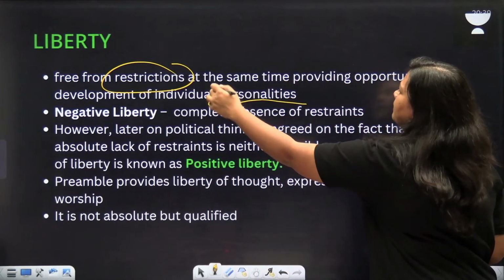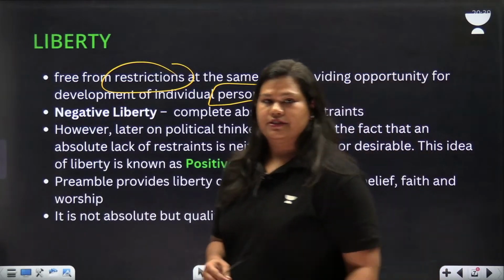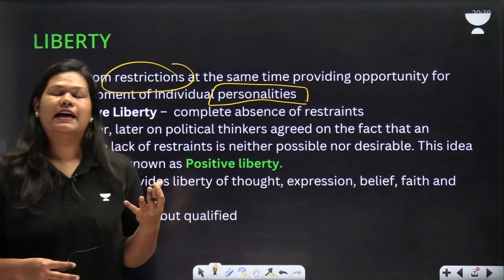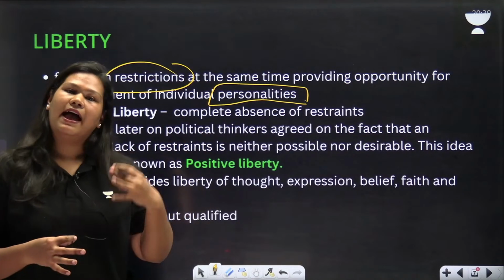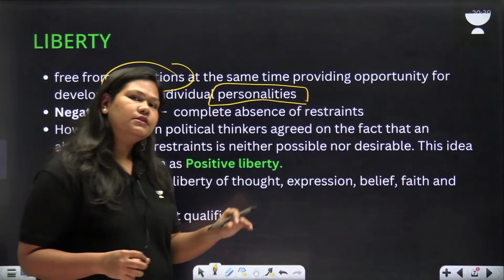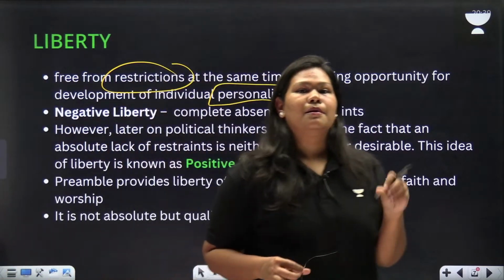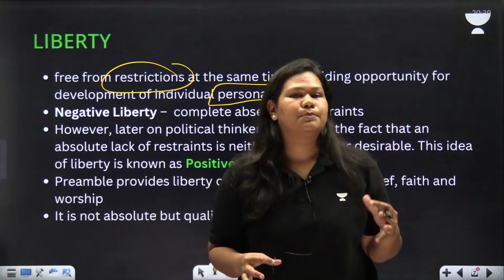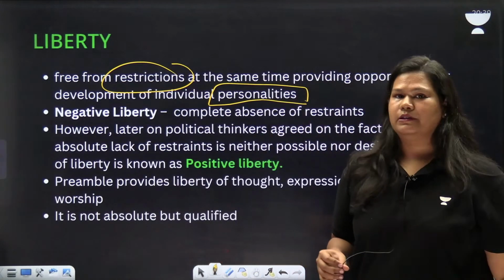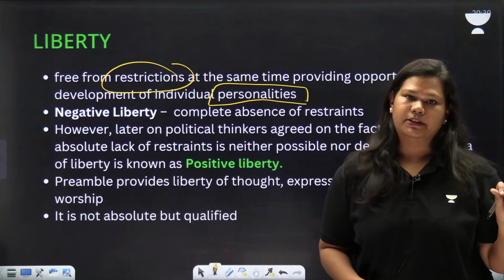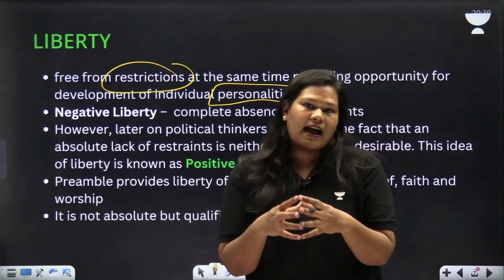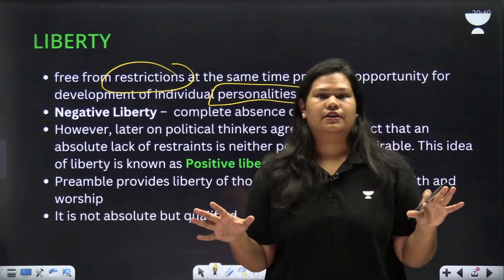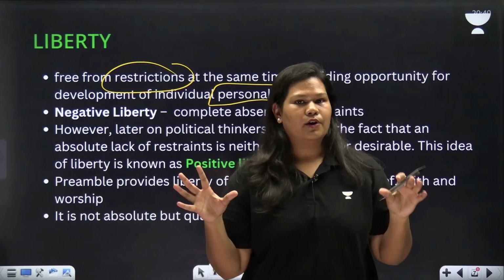It has some limitations, but it provides us the opportunity to develop our personalities to the best of our capabilities and potential. So liberty is freedom from restriction, but with the avenue to promote our personality to the best of its potential. There are 2 types of liberty: positive liberty and negative liberty. Negative liberty means absolute freedom from restriction. You don't have any restrictions. This is an absolute concept.